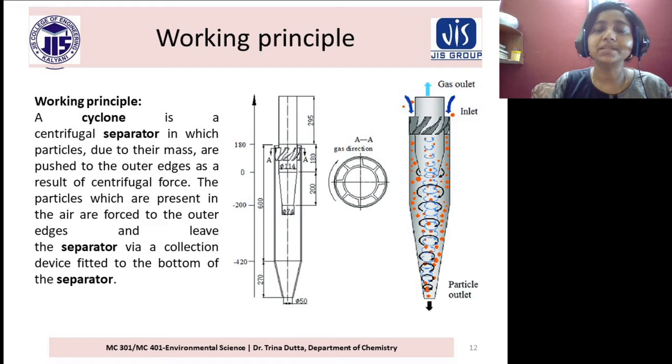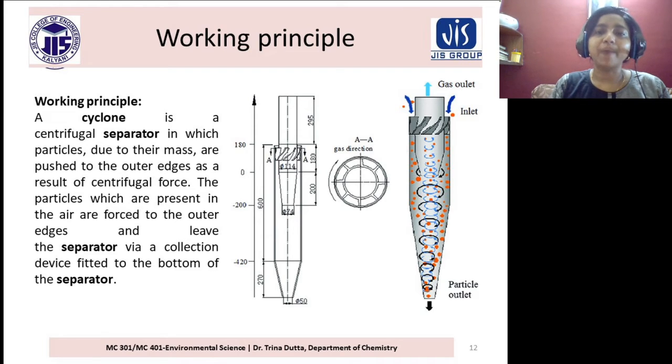Now follow this figure. This is the gas inlet. That means the gas with dust particles or other pollutants will enter this side. After that, it will move like a cyclone. During this movement, due to the centrifugal force, the dust particles will accumulate at the surface of the cyclone separator, and the clean gas will go outside at the top.